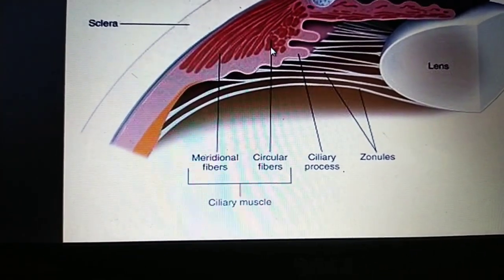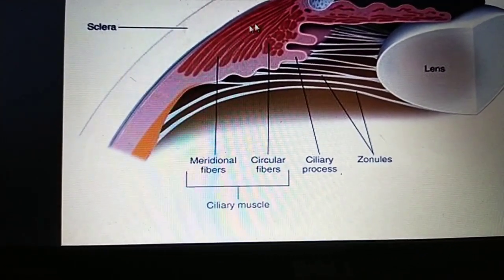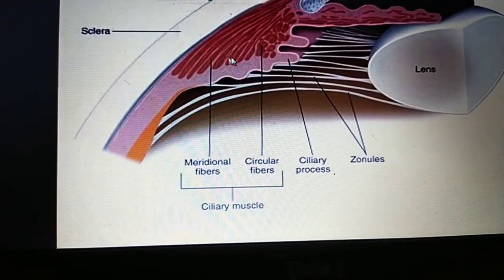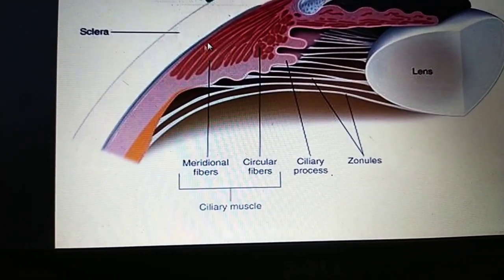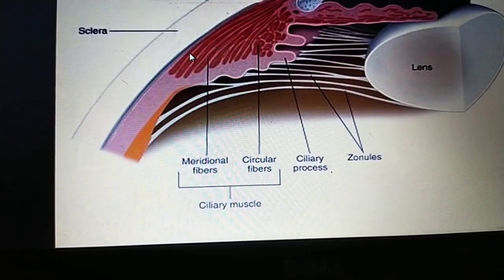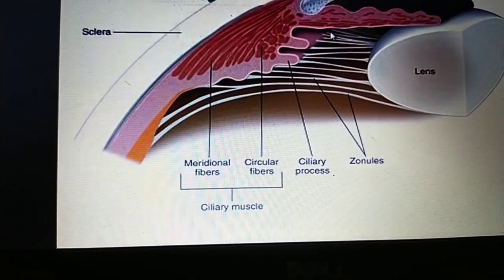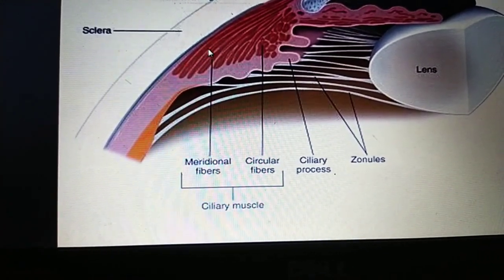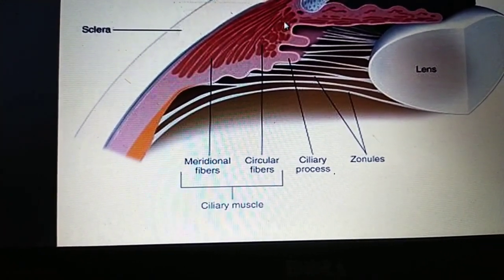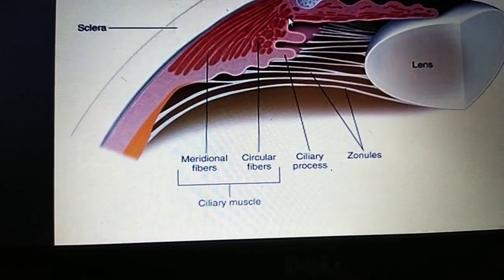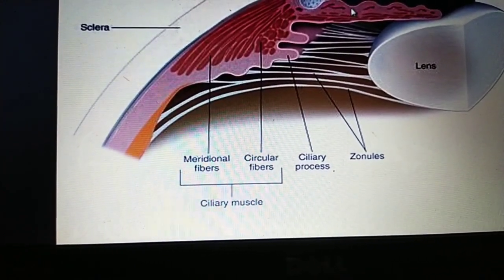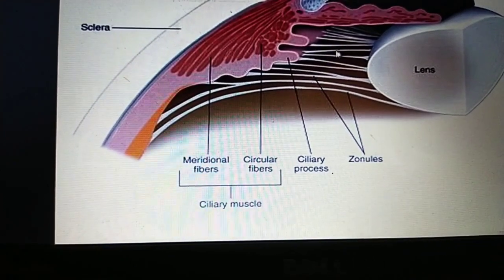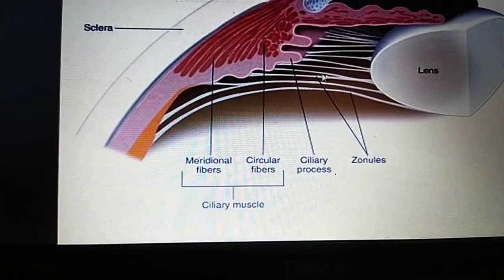The pars plana has circular and longitudinal muscles, is thin and posterior, and is continuous with the choroid, while the pars plicata is anterior and continuous with the iris, forming the attachment to the iris and the lens.